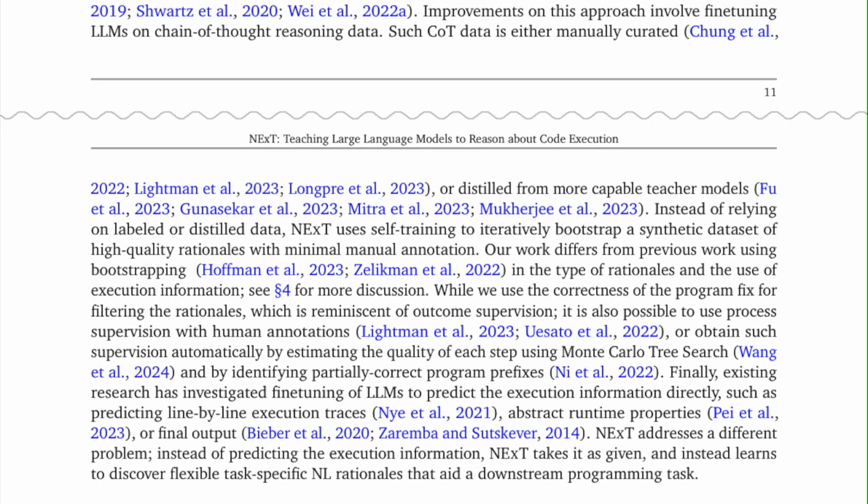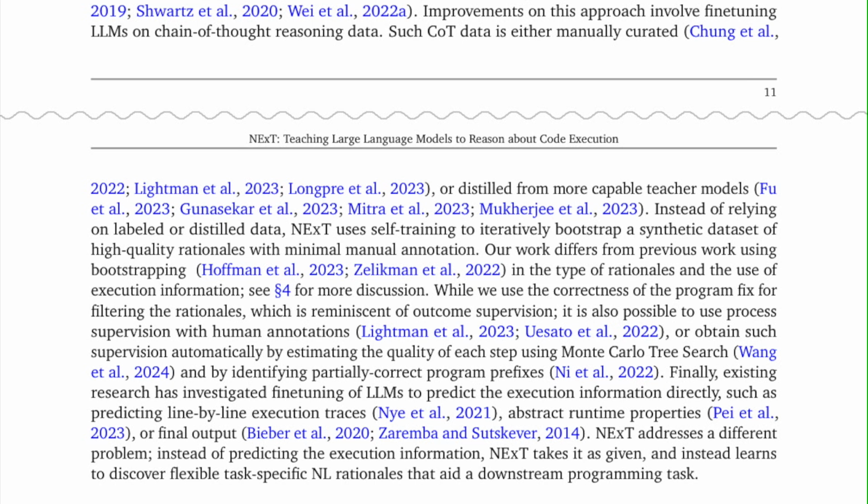Finally, existing research has investigated fine-tuning of LLMs to predict the execution information directly, such as predicting line-by-line execution traces, abstract runtime properties, or final output. NExT addresses a different problem. Instead of predicting the execution information, NExT takes it as given and instead learns to discover flexible task-specific NL rationales that aid a downstream programming task.